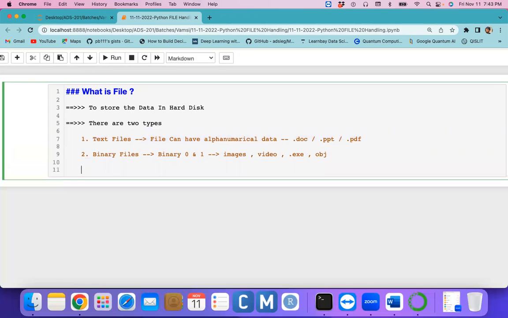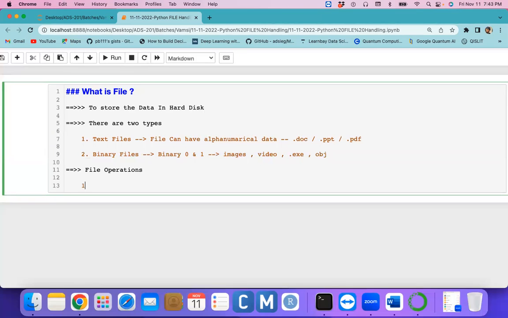Clear? On these files we can do some operations, which we call file operations. What are the file operations we have? The first one is creating the file. This is also an operation, right? Creating the file.